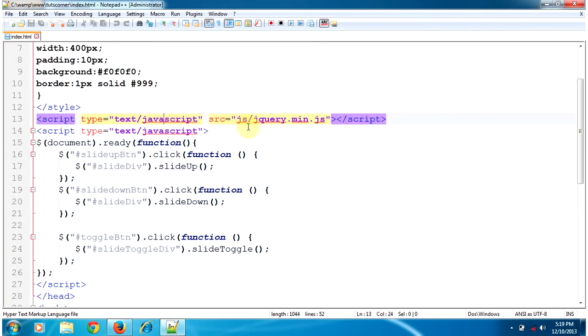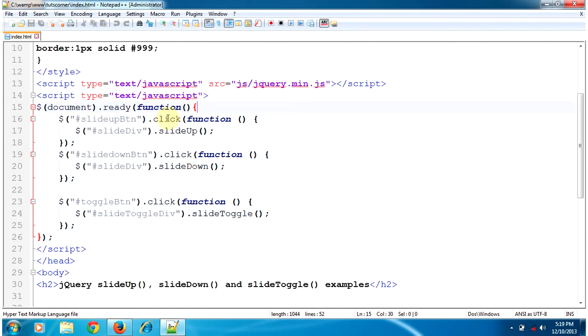Here, first of all, you have to link the jQuery library here. Then we will write the slideUp, slideDown and slideToggle functions in the document ready function of jQuery.